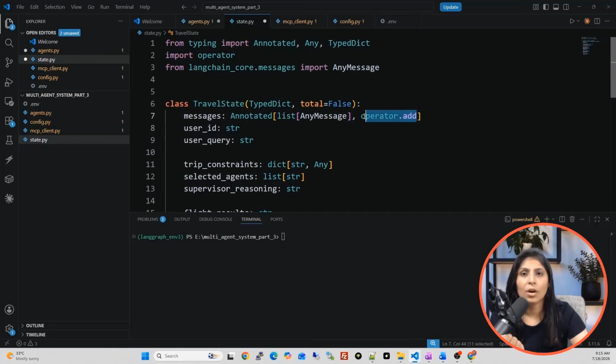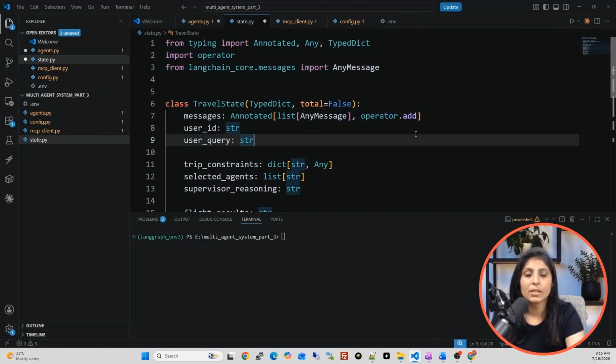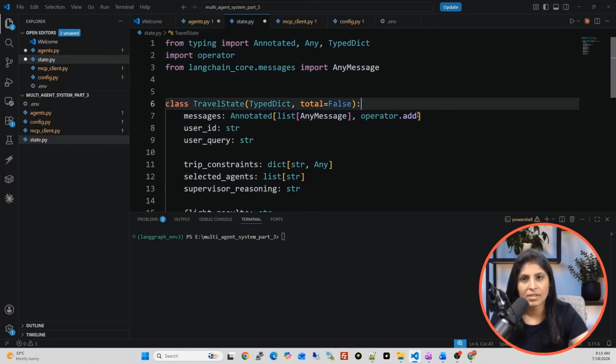And operator.add simply means we want all the messages in the list. We don't want to delete the previous messages. Whenever there is a new message, just append it to our list and keep adding. So in the messages key, we are going to have a list of all the messages.